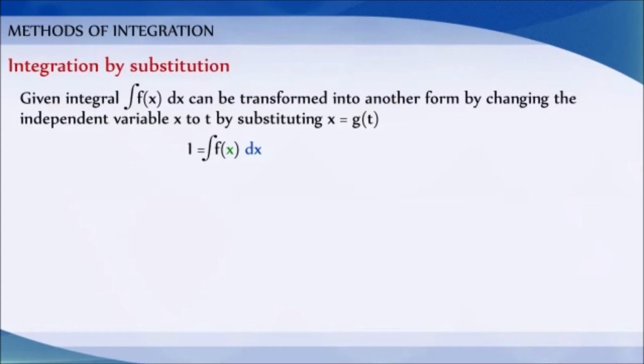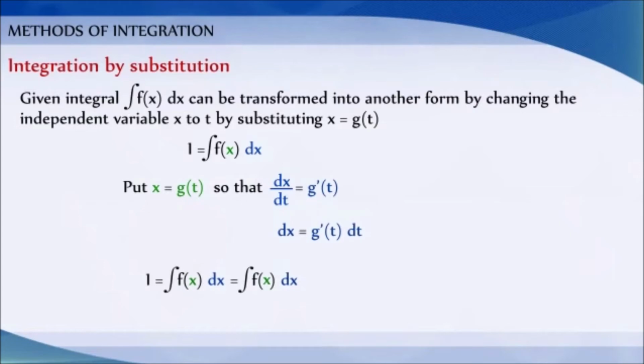Consider I is equal to integration of f of x dx. Substitute x is equal to g of t, so that dx by dt is equal to g dash of t. We write dx is equal to g dash of t into dt. Therefore, the given integral I is equal to integration of f of x dx will change into integration of f of g of t into g dash of t dt.